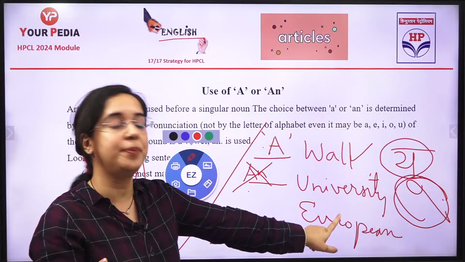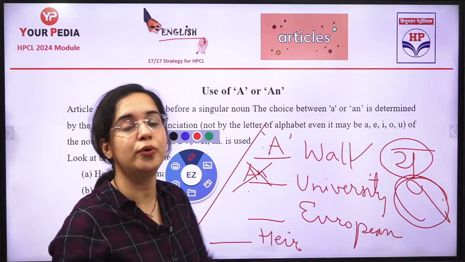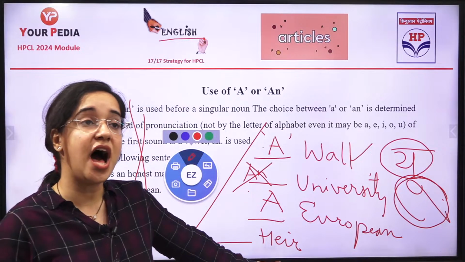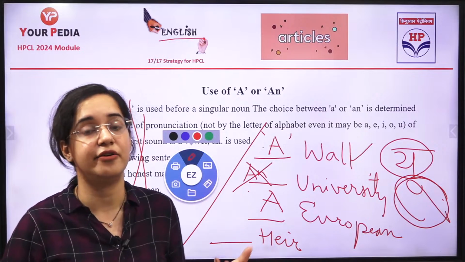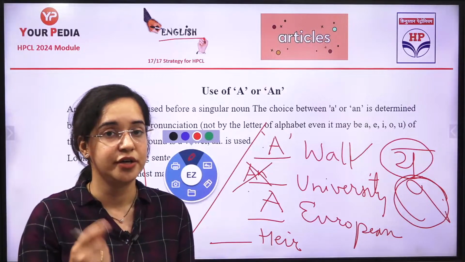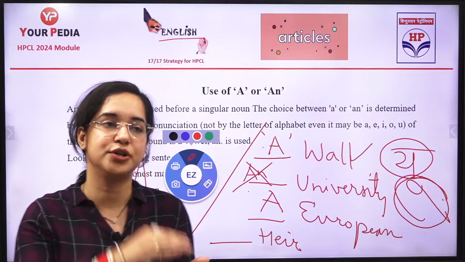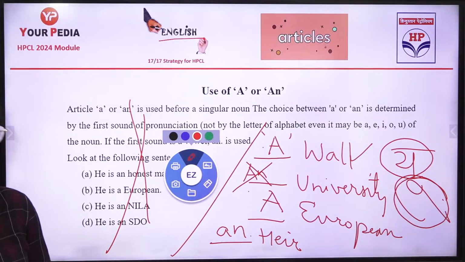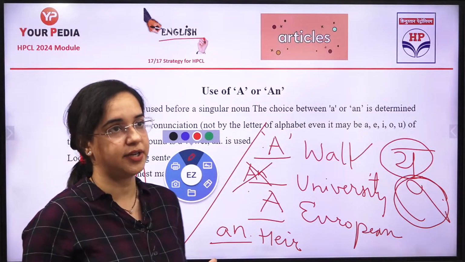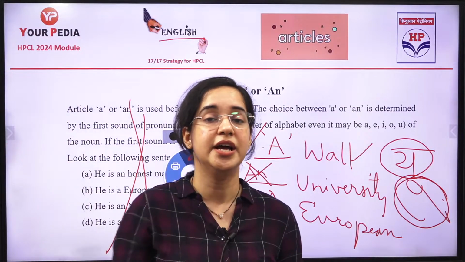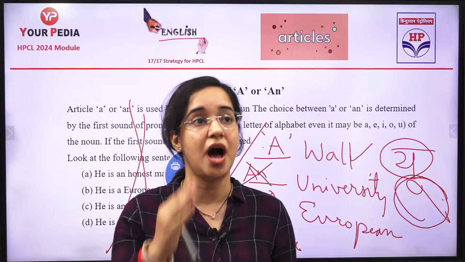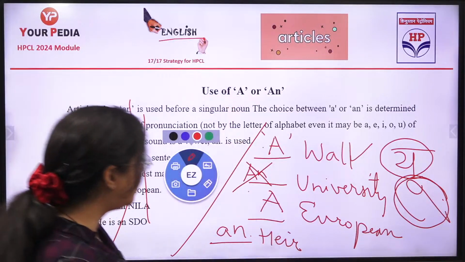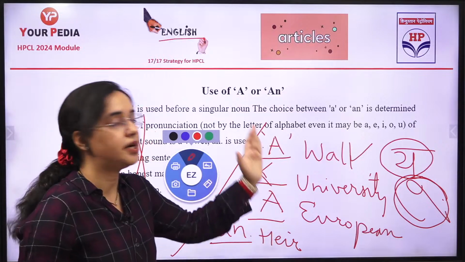Same way, speak European. European is "yuropean", the y sound. So the y sound is there, and again a will be there. And it is "hour", not "higher". When you pronounce it, it's a vowel sound, so it will be an hour. So these are the four things that you need to remember. You have to be very concentrating: it's not about the vowel letter, it is about the sound which we are producing. So it is an hour. It will be a European, a university, a wall.